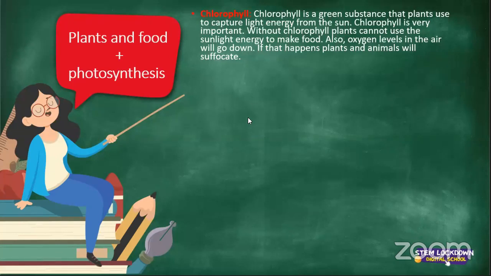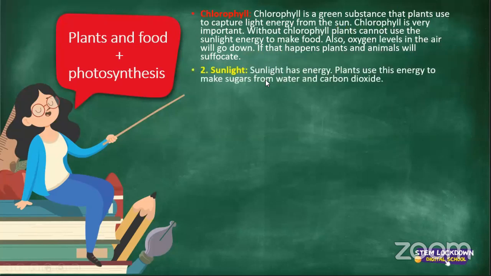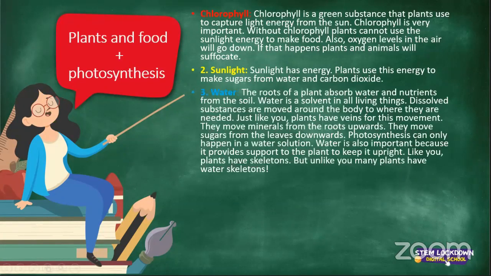So very, very important for plants to use the sunlight energy to make food. Then of course there's sunlight. So these are all the processes we need for photosynthesis. Sunlight has energy. Plants use this energy to make sugars from water and carbon dioxide. Right, very, very important. It's not just humans and animals that need water, but so do the plants.